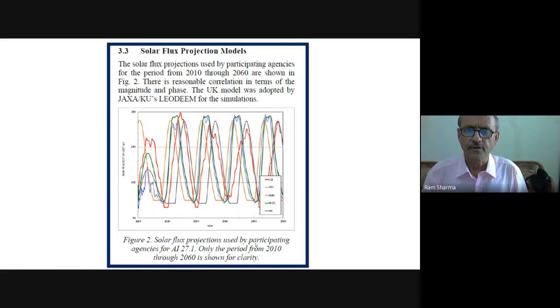The solar flux projection model. So this is the solar flux. You know what goes as input. The solar flux projection used by participating agencies for the period from 2010 to 2060. So that 50 years are shown in figure 2. In this figure, there is reasonable correlation between the magnitude and phase.